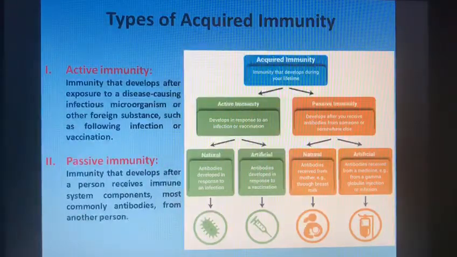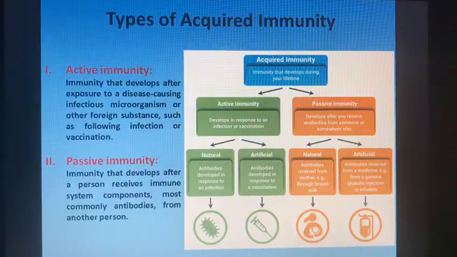Passive immunity is an immunity that develops after a person receives immune system components, mostly antibodies, from another person. An example of natural passive immunity is a baby's protection against certain infections by getting antibodies through colostrum or breast milk.